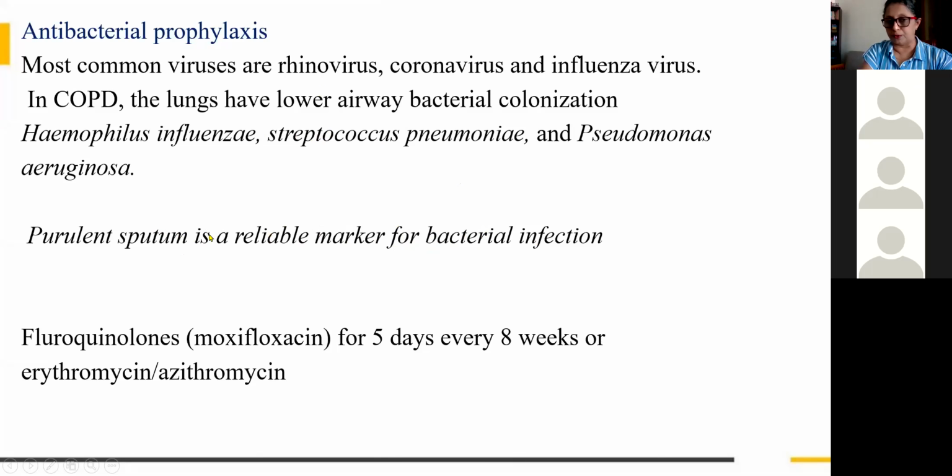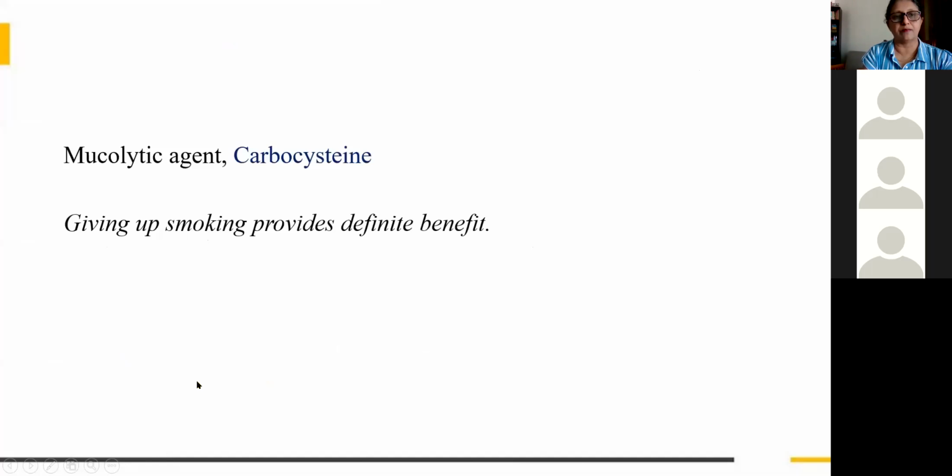So if you see such sputum, we have to give antibacterial antibiotics like fluoroquinolones, erythromycin, azithromycin, etc. You will study this later.